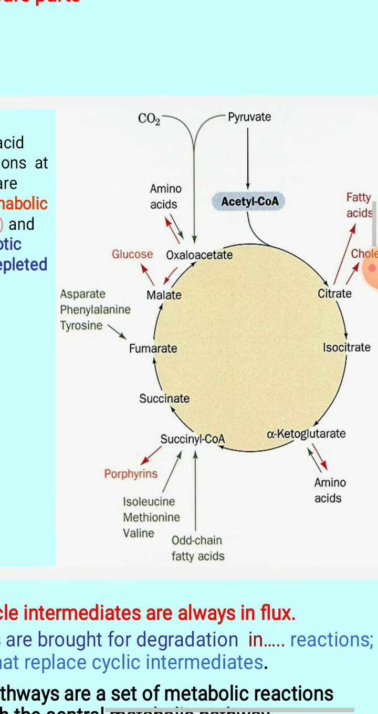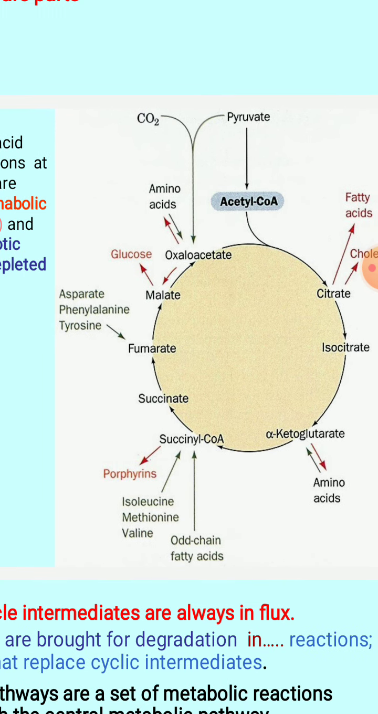Coming to this, you can see here succinyl CoA. This is involved in the synthesis of porphyrins, that is, it acts as a precursor for the synthesis of porphyrin in case of heme biosynthesis. In the third semester you will come across this.